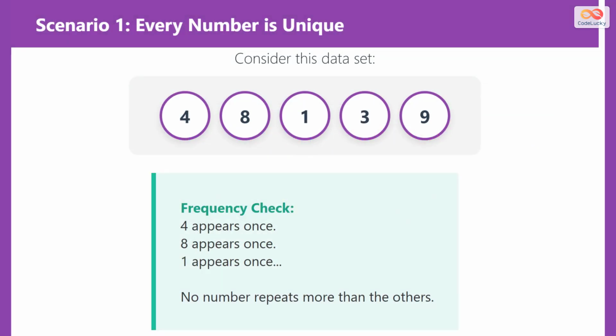Now let's look at a different scenario. Consider the data set 4, 8, 1, 3, and 9. If we check the frequency of each number, we see that 4 appears once, 8 appears once, 1 appears once. In fact, every single number appears exactly one time. No number repeats more than the others.